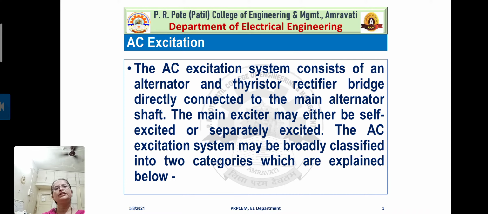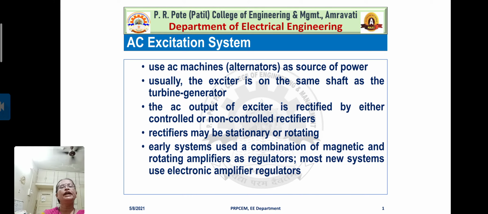Let us discuss this AC excitation system. The AC excitation system consists of an alternator and a thyristor rectifier bridge directly connected to the main alternator shaft. The main exciter may either be self-excited or separately excited. The AC excitation system may be broadly classified into two categories. So let us see what these two categories are.